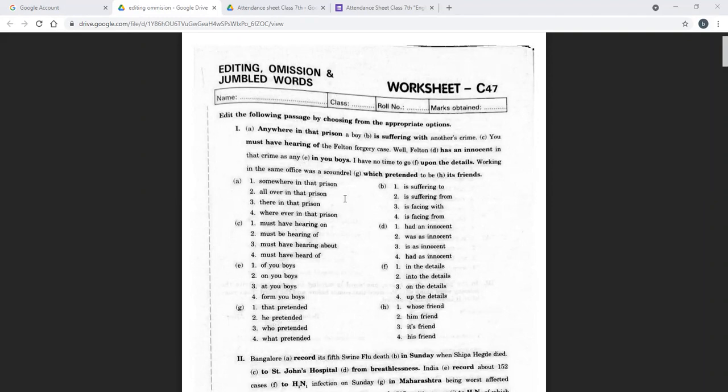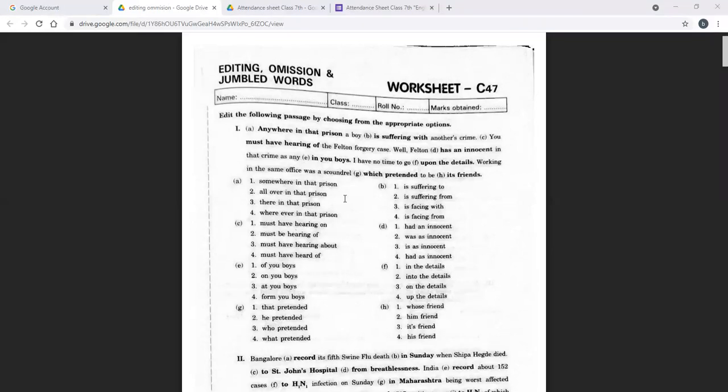Then you will be reading it. Wherever you feel there is a correction, you will correct it. Remember one thing: when you are going to the next line for correcting, once you have done the first line, make sure that you read the first line again. Because sometimes it happens कि जब आप नेक्स्ट लाइन का करेक्शन करते हो, तब आप realize करते हो कि पहले वाली लाइन के अंदर भी कोई गड़बड़ रह गई है. So make sure you do that.